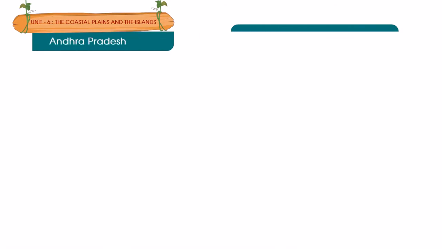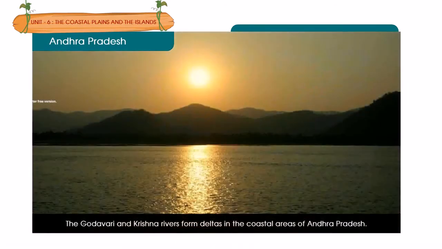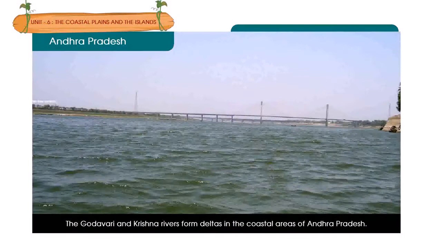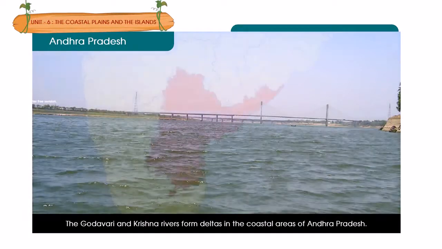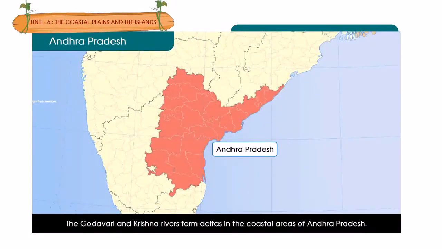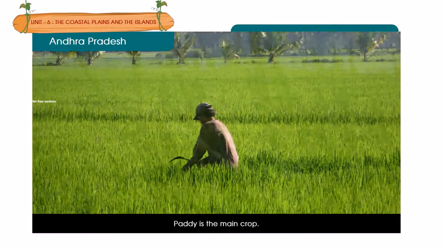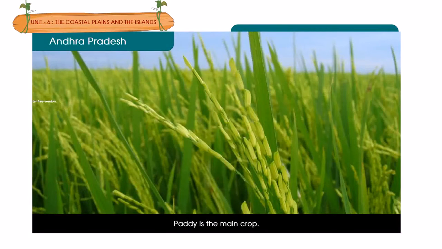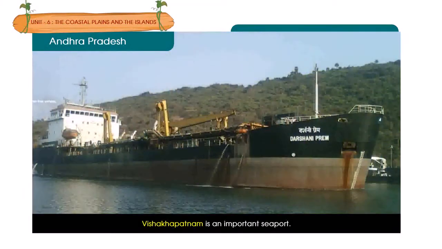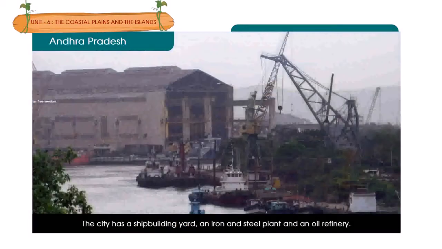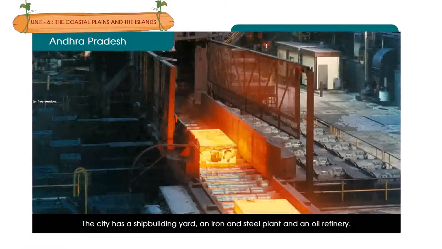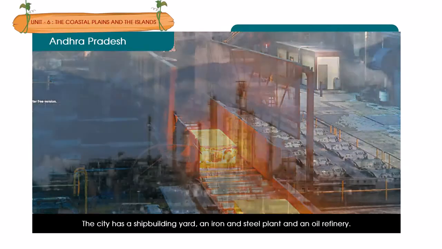Andhra Pradesh. The Godavari and Krishna rivers form deltas in the coastal areas of Andhra Pradesh. Farming is the main occupation. Paddy is the main crop. Vishakhapatnam is an important seaport. The city has a shipbuilding yard, an iron and steel plant, and an oil refinery.